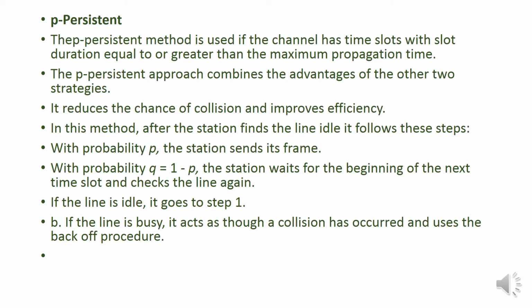In this method, after the station finds the line idle, it follows these two steps. With the probability of p, the station sends its frame. With the probability of q, that is equal to 1 minus p, the station waits for the beginning of the next time slot and checks the line again. If the line is idle, it goes to step 1, that is, it starts sending the data. If the line is busy, it acts as though a collision has occurred and uses the backoff procedure.